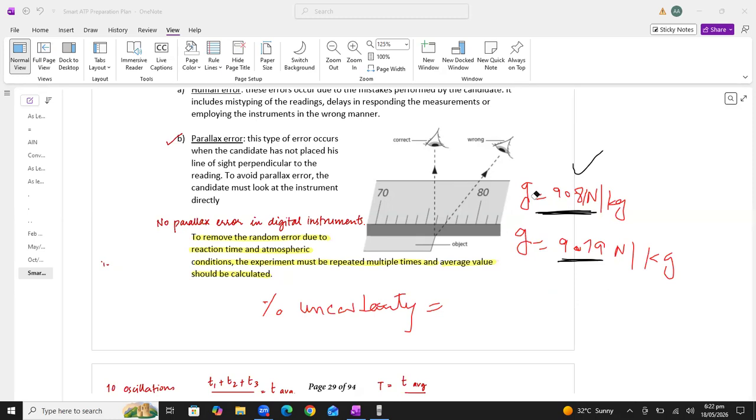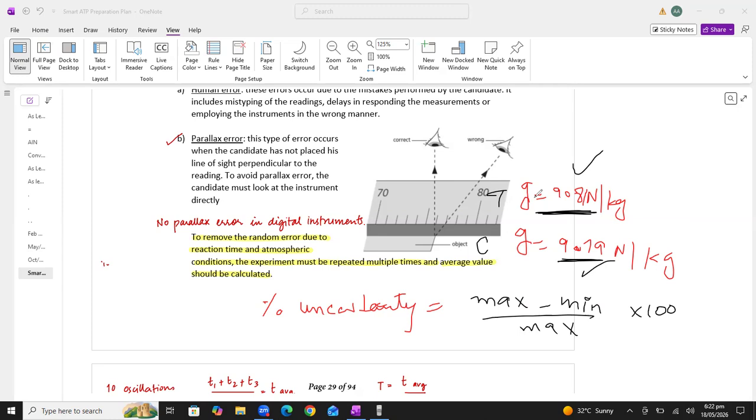Now, students, this is the true value of gravity and this is the calculated value which I am getting. If I want to check whether this value of gravity is correct or not within the limit of experimental accuracy, which is 10%, how would I check? I will use the formula: maximum value minus minimum value, divided by maximum value, multiplied by 100.